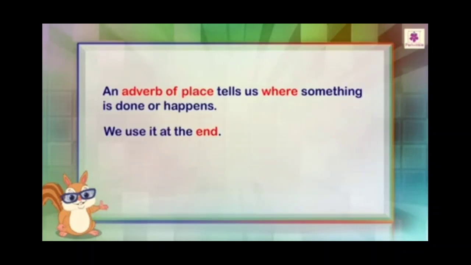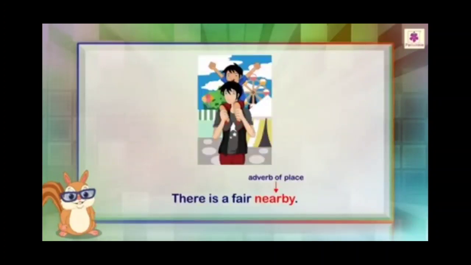Next type is adverb of place. Adverb of place tells us where. It answers the question where something is done or has happened. We generally use it at the end. For example, there is a fair nearby. So nearby, where? Where is the fair happening? Nearby. Nearby is the adverb of place. So adverb of place answers the question where.